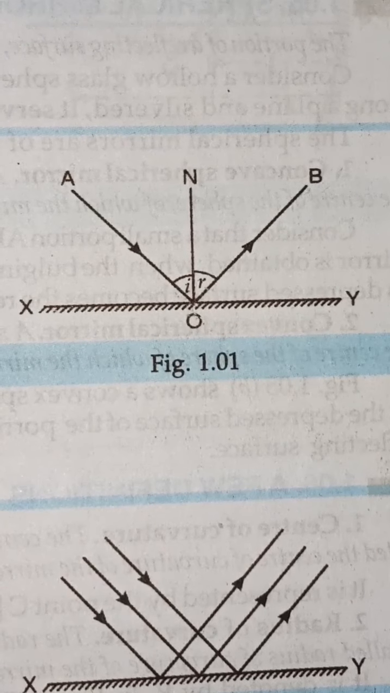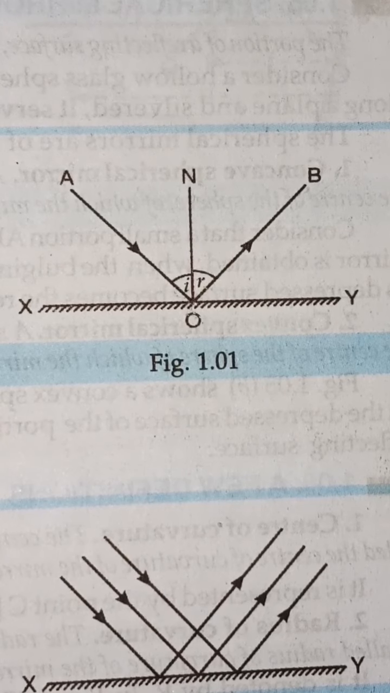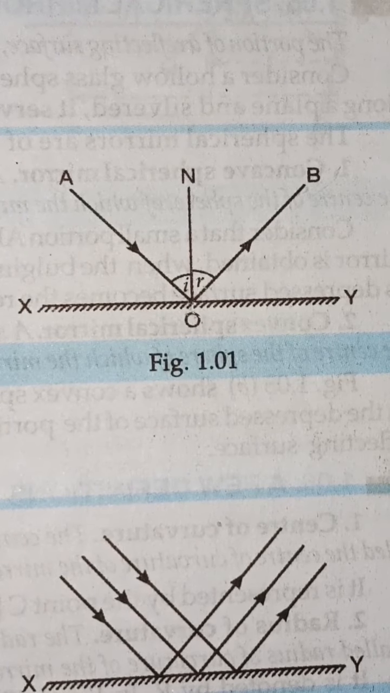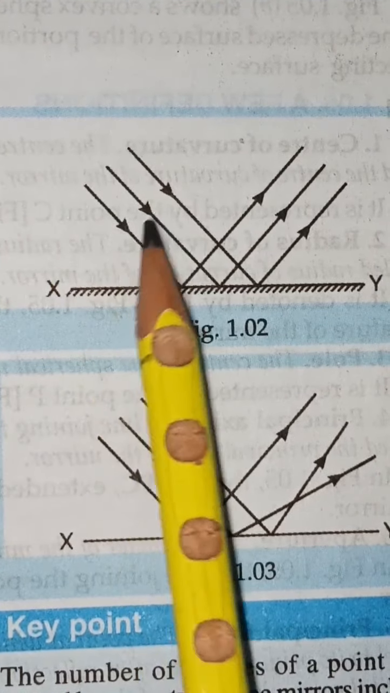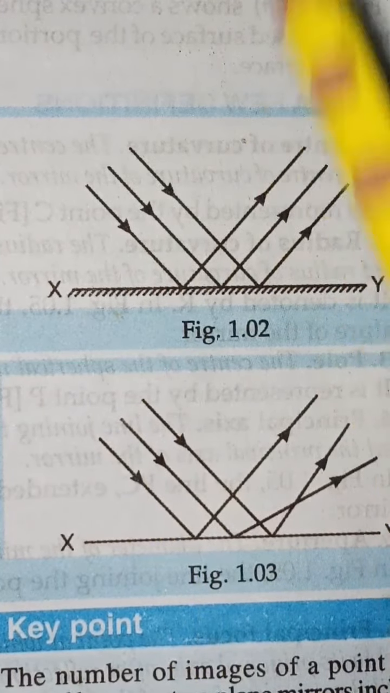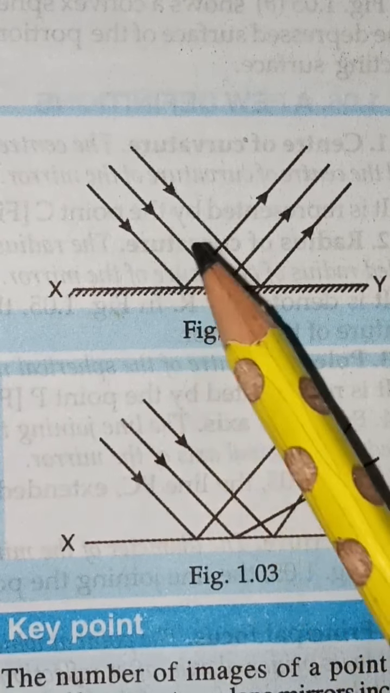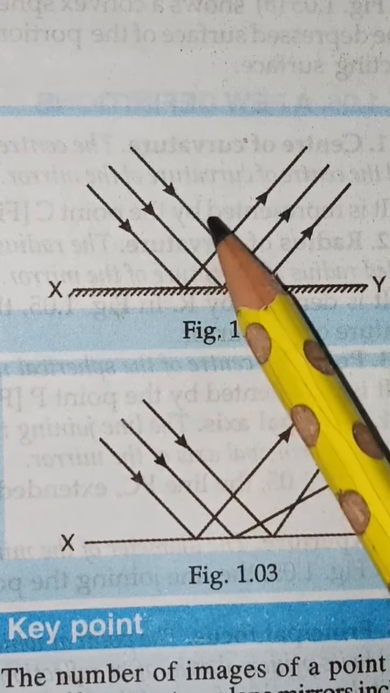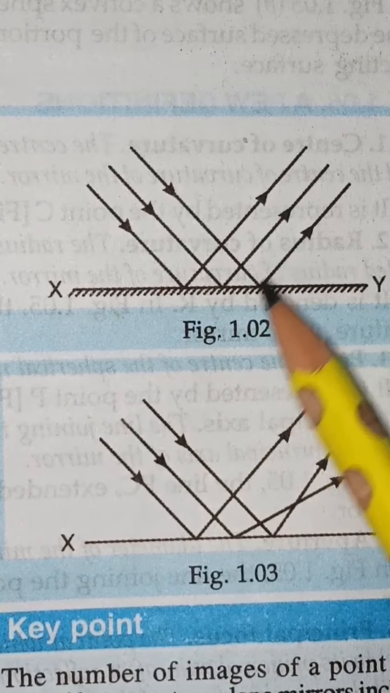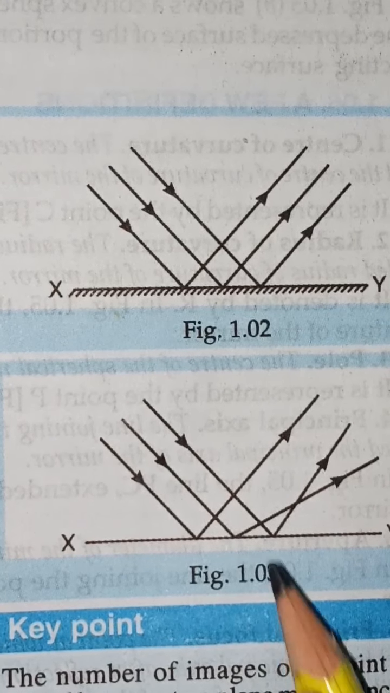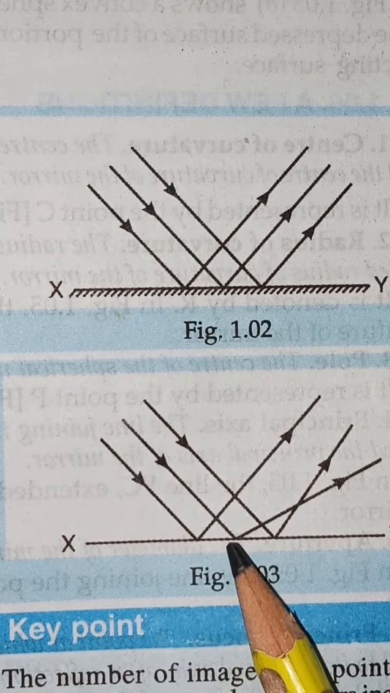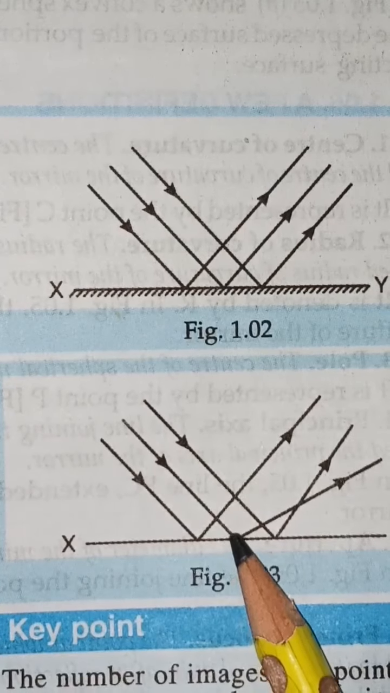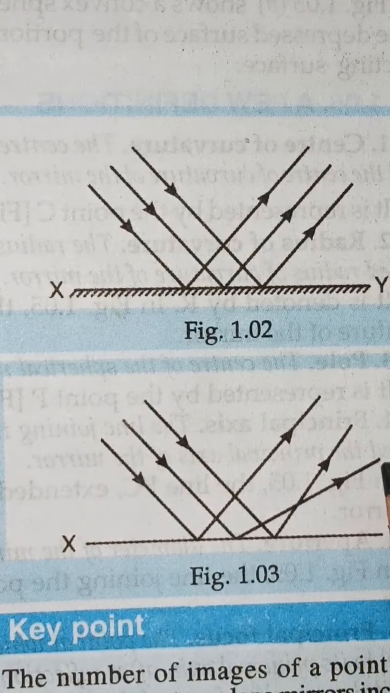So there are two laws of reflection which must be followed by every surface showing the phenomenon of reflection. In the previous case it was a ray, and this is a beam of rays. All rays of the beam follow the law of reflection. But if the surface is uneven, the law of reflection will still be followed at every point, but the reflected rays may intersect with each other because the surface is not even.